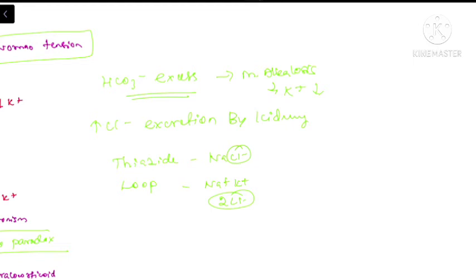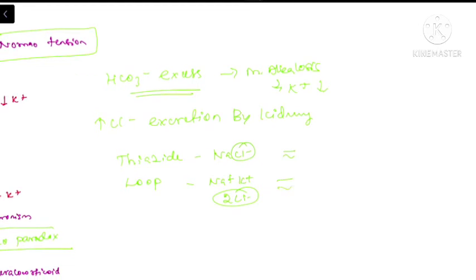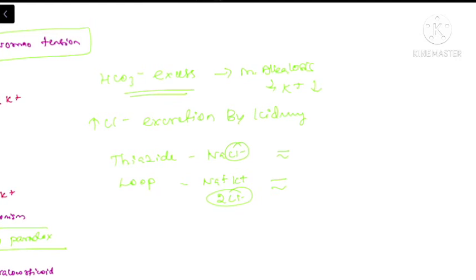So this will lead to decreased reabsorption of sodium as well as potassium, and these patients will land up having hypokalemia. There is a genetic disorder exactly mimicking the loop diuretic and thiazide diuretic action. This is known as Bartter and Gitelman syndrome. In Gitelman syndrome, it is exactly like thiazide diuretic, and Bartter syndrome.